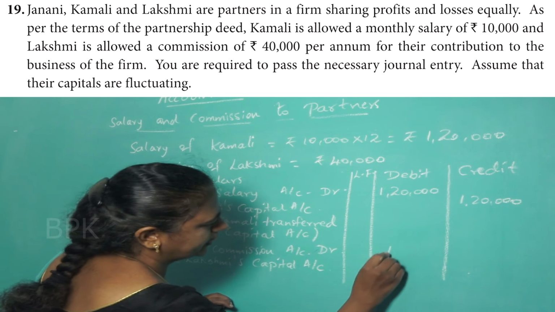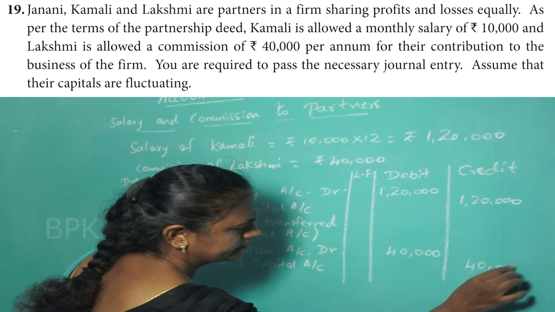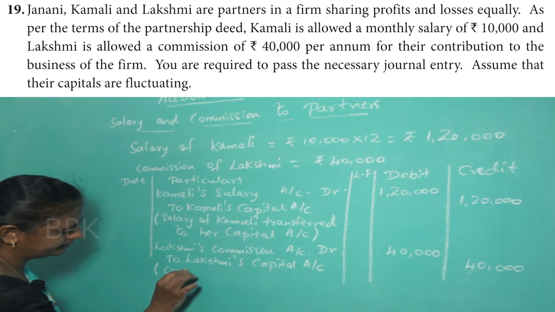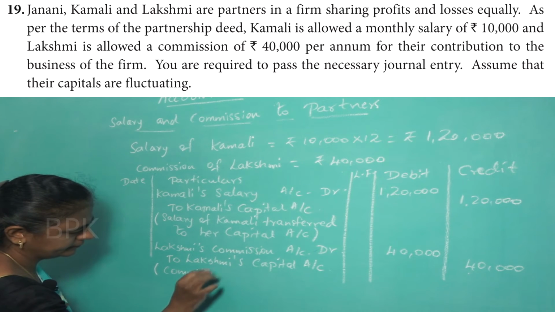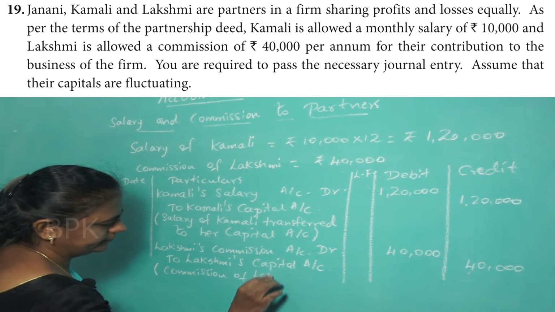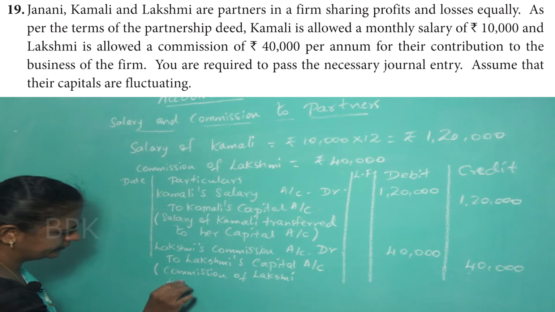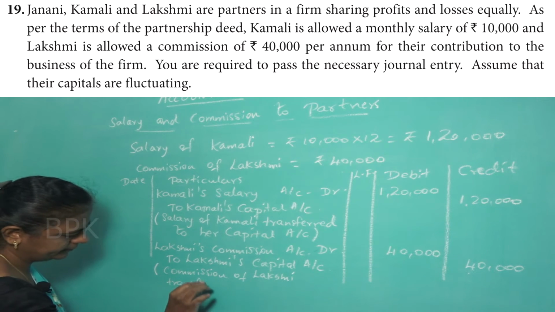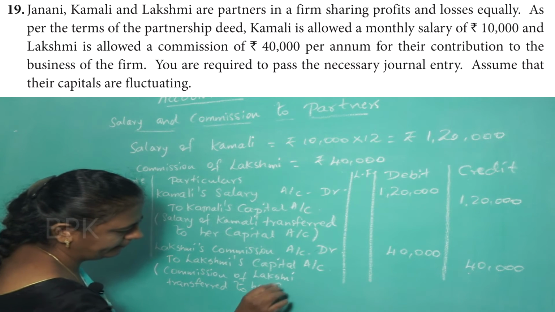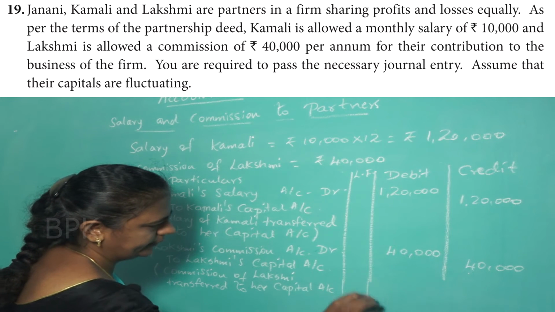Her commission is 40,000. So write: commission of Lakshmi transferred to her capital account.